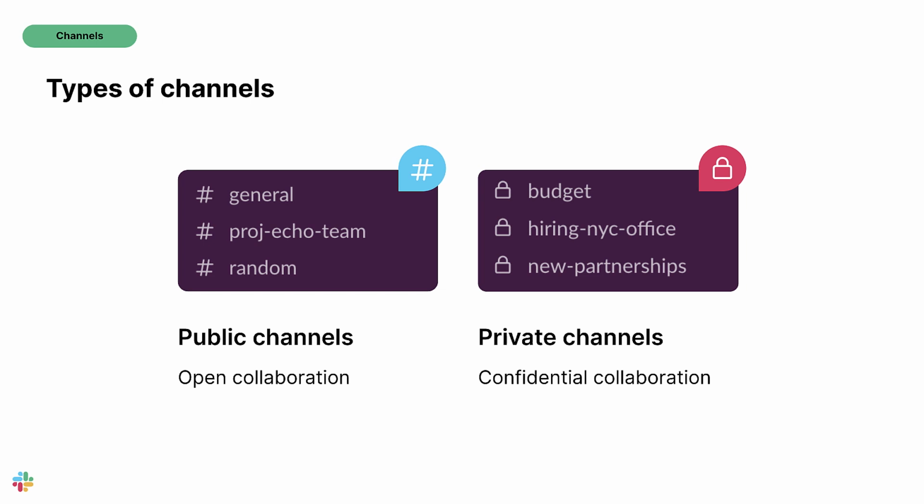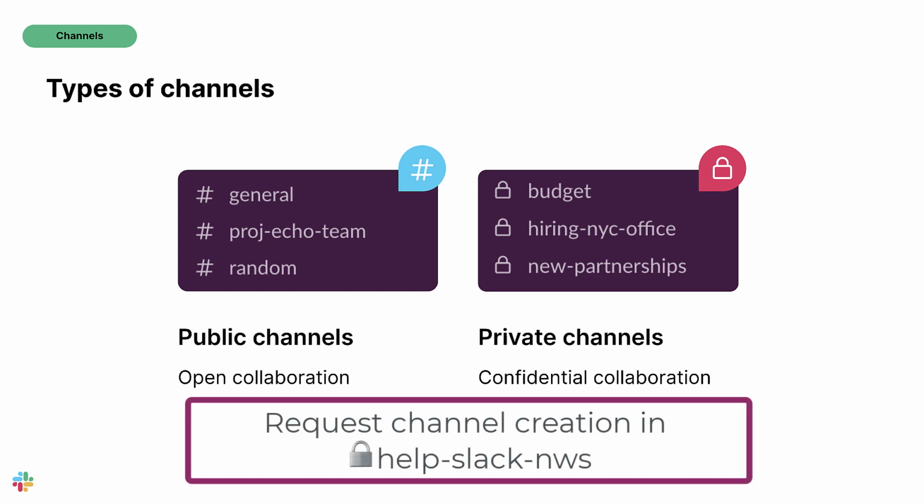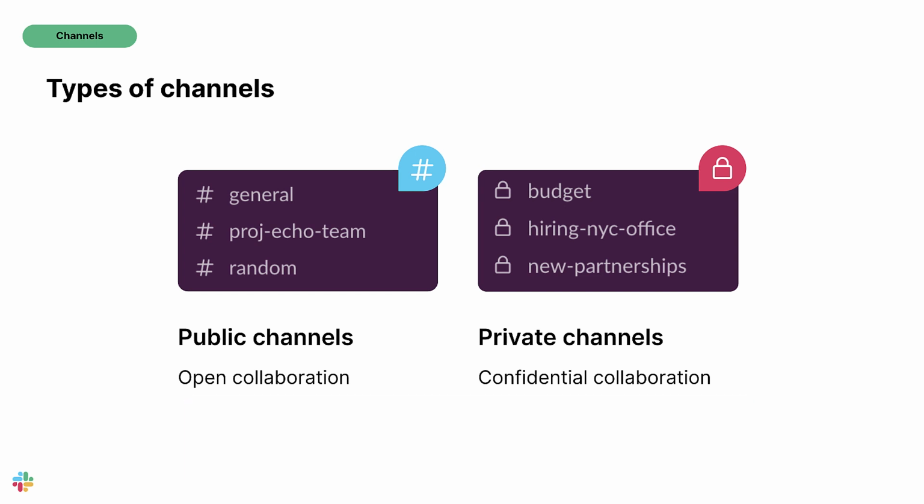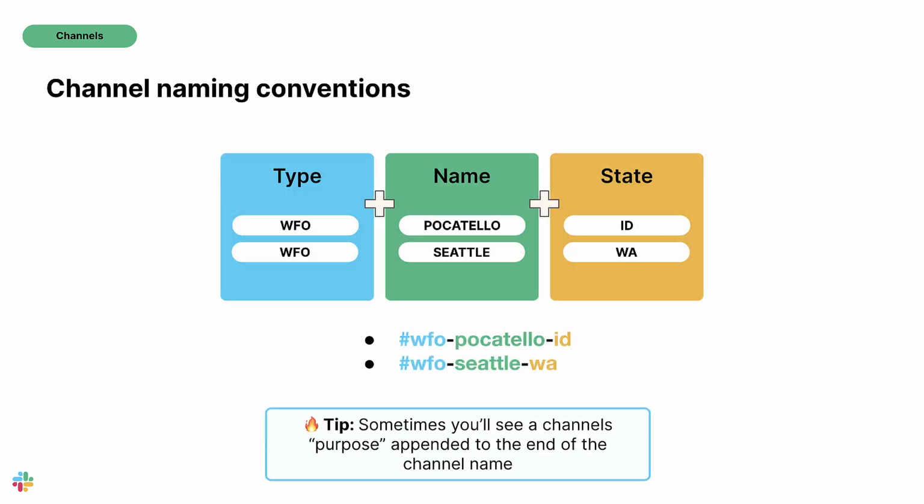Later on in our final episode, I'll show you how you can make a request for a channel to be created. And lastly, keep an eye out for syndicated channels. A syndicated channel will be one feed of information from multiple channels, allowing you to monitor weather across a specific area. When reviewing channels in Slack, keep these naming conventions in mind.